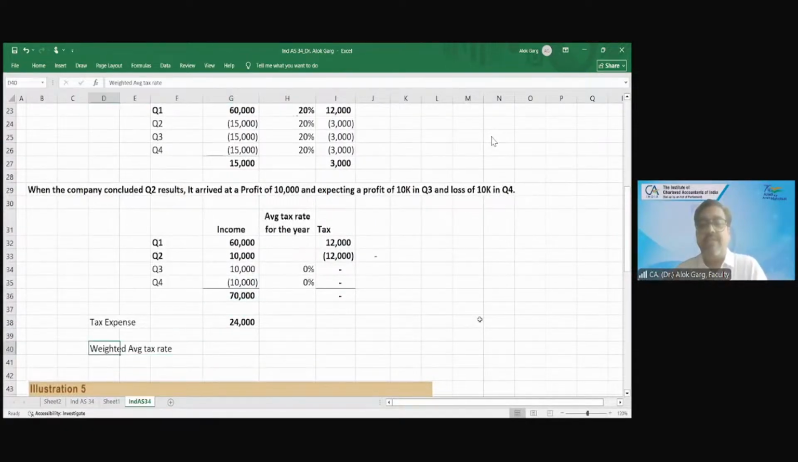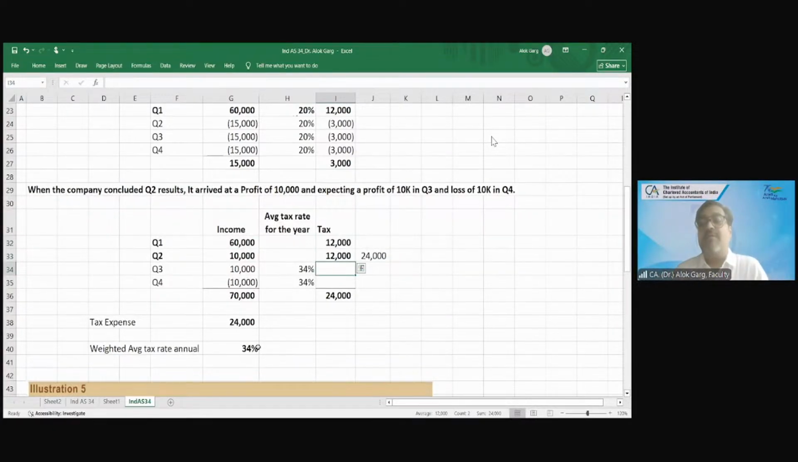So what is my weighted average annual tax rate? 24,000 I will pay over a profit of 70,000, which is 34%. Okay. So how much tax have I already recorded? 12,000 in quarter one. What is my total profit for the half year? 60 plus 10, multiplied by my tax rate of 34%, is 24,000. So how much tax do I need to record in Q2? 12,000. So you can see on a profit of 10,000, you are recording a tax of 12,000, right?